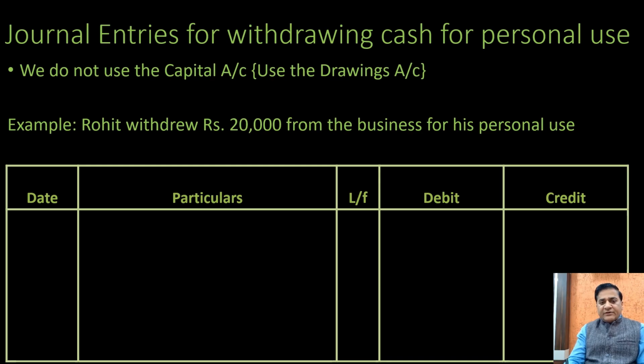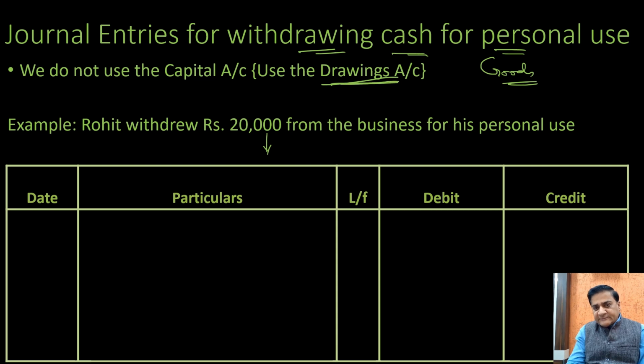Entries related to the withdrawal of cash for personal use or goods for personal use. See what happens when a person invests money as capital in his business. What we say? We say capital has been infused. So what happens if he takes out cash from that? We do not use the term capital account here. What we do? We use the term drawings here.